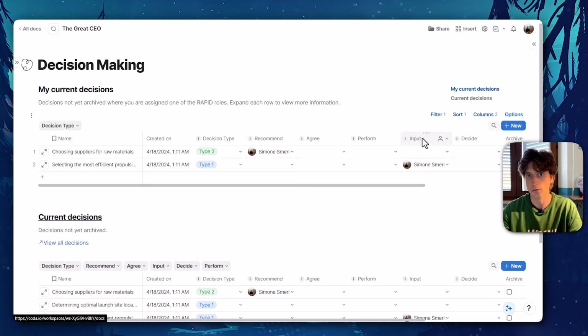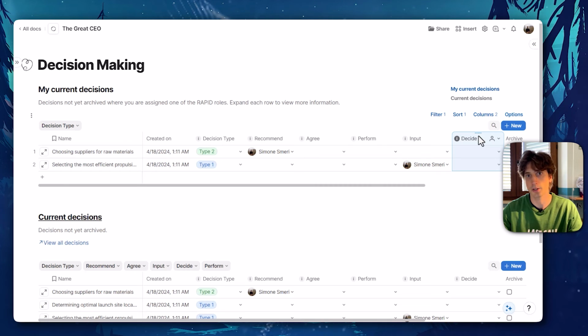So there are some trade-offs to be made at some point, and that is okay, particularly when decisions are very complex. And then there is the final person who will actually decide. So who is the final person that makes the call, that actually decides on the way forward on that decision, and that's represented and documented here.